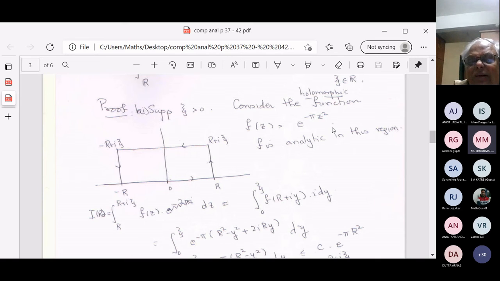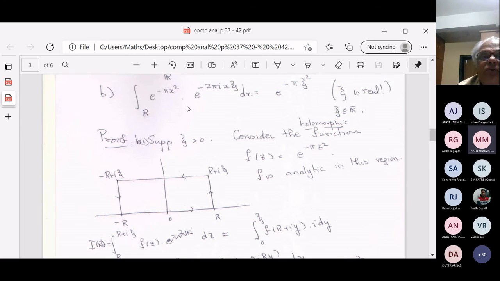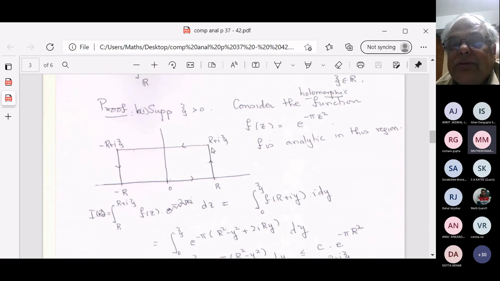Okay, I shouldn't say analytic, I should say holomorphic, not that it makes any difference. So first, suppose psi is greater than 0. And you will understand where I want the psi greater than 0 is coming from. For psi equal to 0, we have already proved this. I want to do it for psi greater than 0.